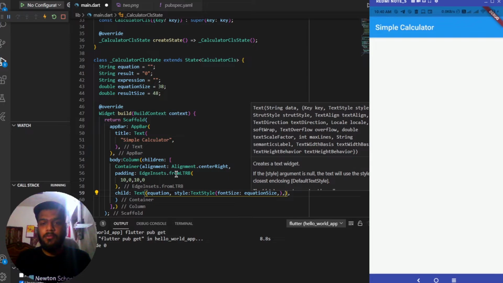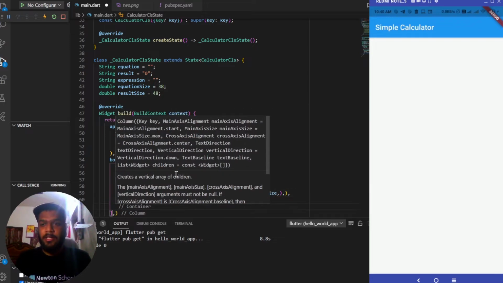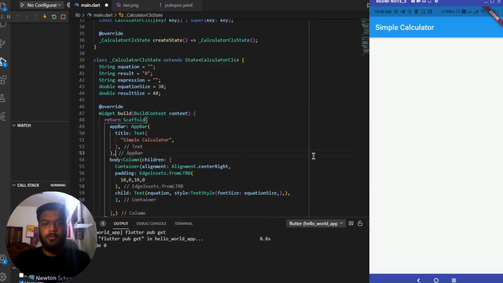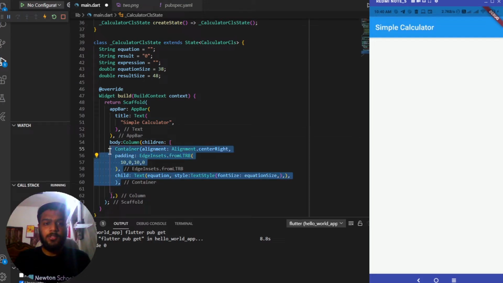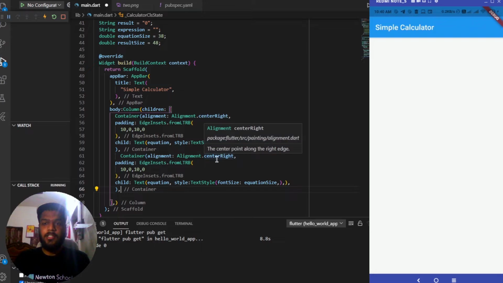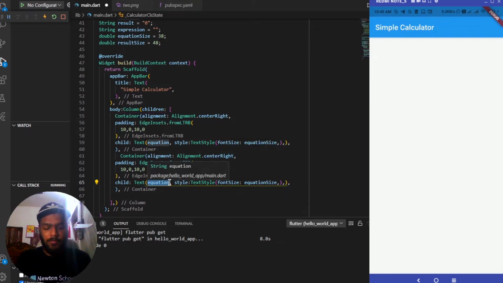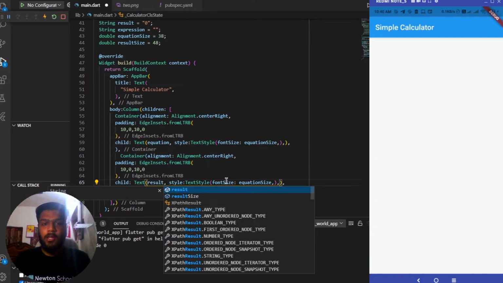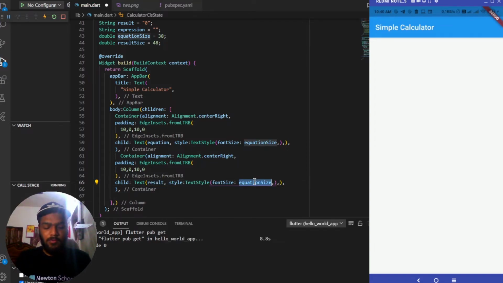This is another variable which we have created above. After this container we will be having another container. So this will be mostly similar to this one, so I am copying it and pasting it again. The thing which we need to change is the text. So in place of equation it will be displaying the result over here, and the equation size will be replaced by the result size.